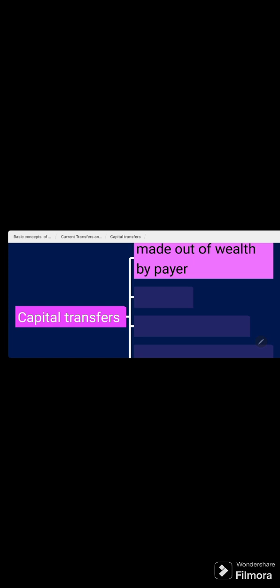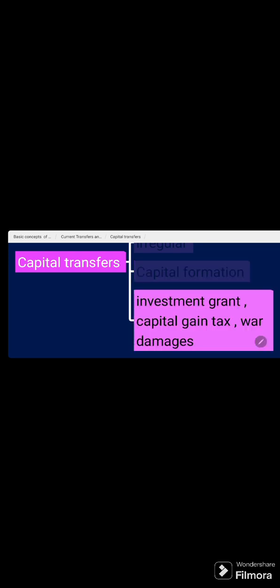So I take up the example, and once I take up the example, I automatically get the points that capital transfers are made out of wealth of the payer, they are not regular, and they are meant for capital formation. So just revising the concepts of capital transfers: made out of wealth by the payer, not regular in nature, and used for capital formation, unlike current transfers which are used for consumption purposes. Some examples of capital transfers are investment grants, then you have capital gains tax and war damages. These are all examples of capital transfers.